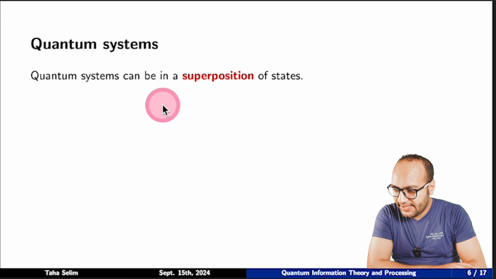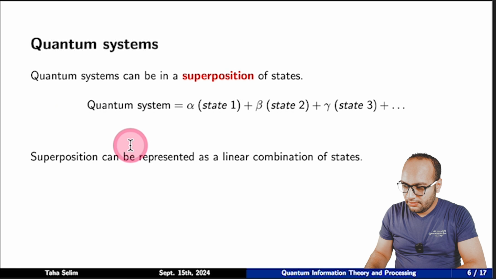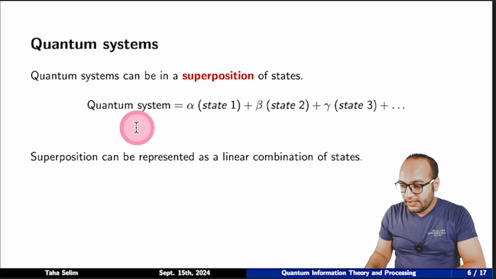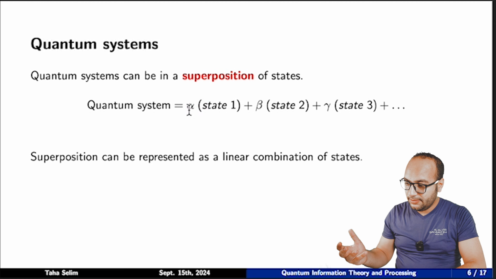But to get a deep understanding of entanglement, let's look at what happens on a quantum level. So quantum systems can be in a superposition of states. A quantum system can be expressed as a linear combination of several states. Every state represents one situation or one configuration. Here we see a quantum system that's expressed as a linear combination of state 1, state 2, state 3, and so on. And they have some weighting factors. Those weighting factors represent the probability of finding this quantum system in this particular configuration or state.